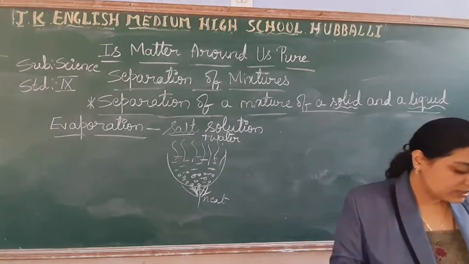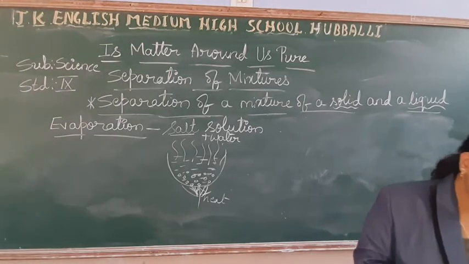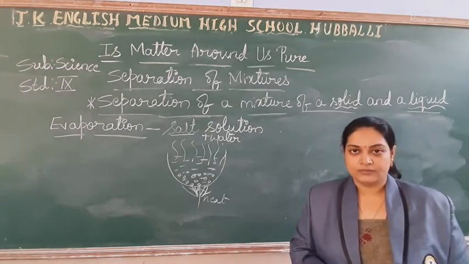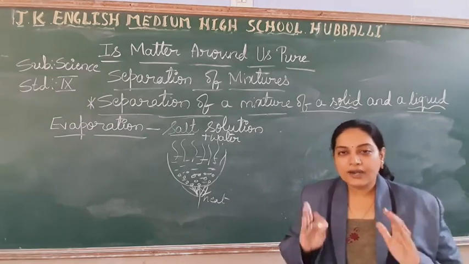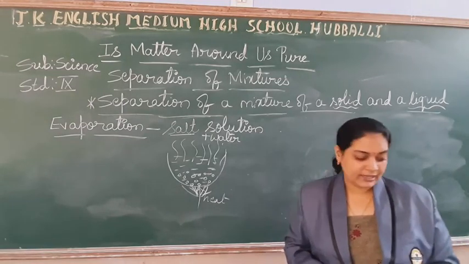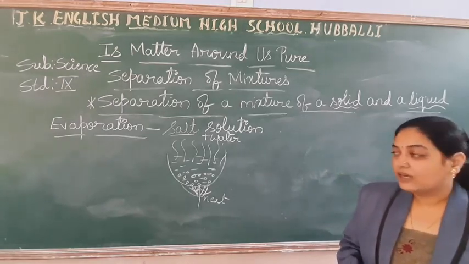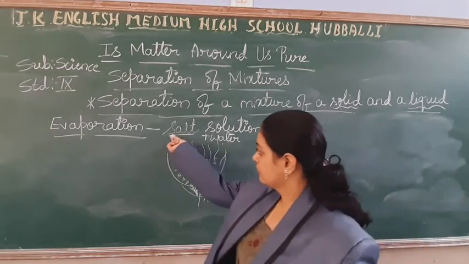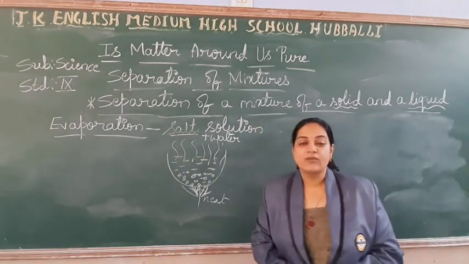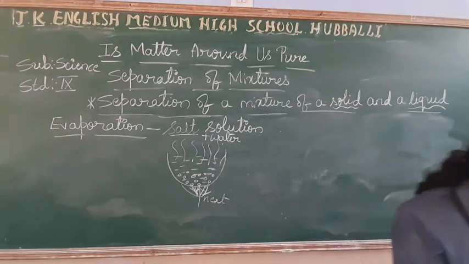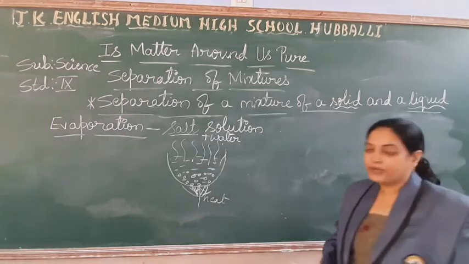They use this process to obtain common salt from sea water. One more example we will discuss for this evaporation, students.